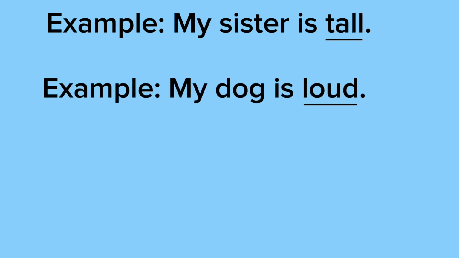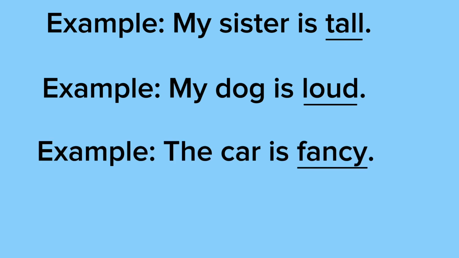The next example says, my dog is loud. Loud is underlined because it's the adjective. Loud is being used to describe the noun, which is a dog. A noun is a person, place, or thing. The dog is a thing because it's not a person or a place. So yes, loud is the adjective because it's describing the noun, which is dog.